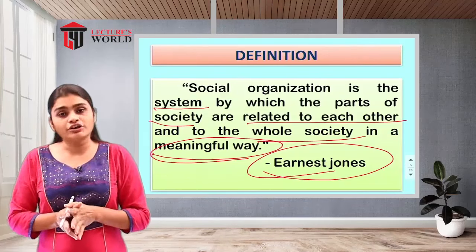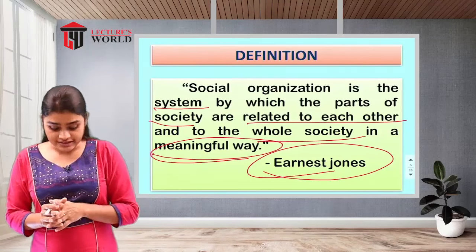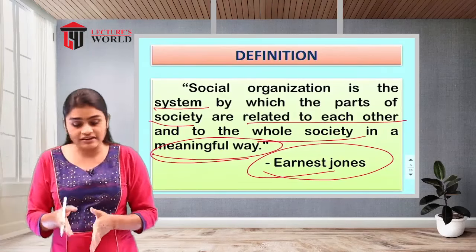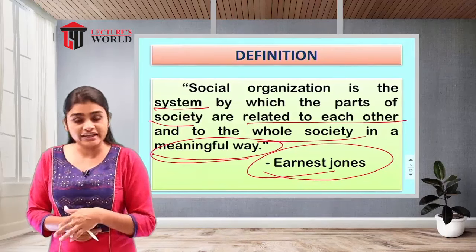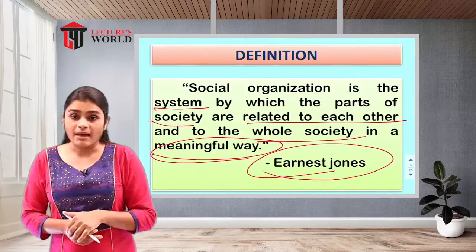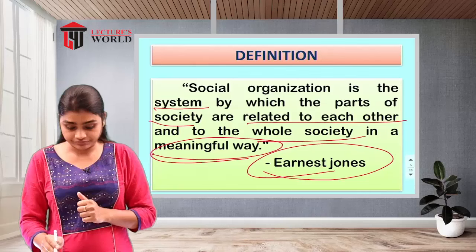So that is about the definitions of social organization. We have seen the definition given by Ernest Jones, and previously Lumley and Elliot and Mary. So those three definitions we have seen.